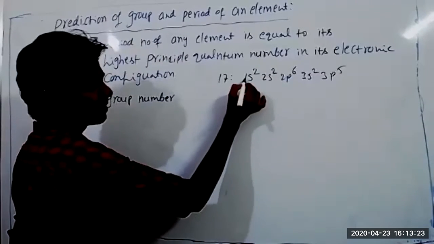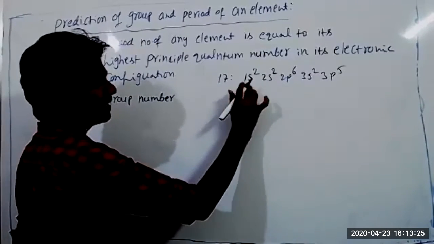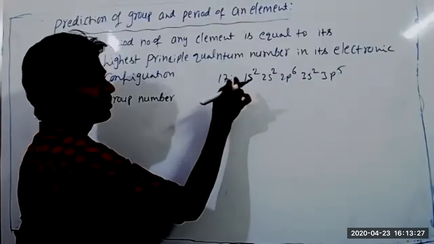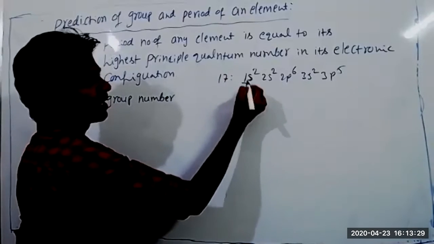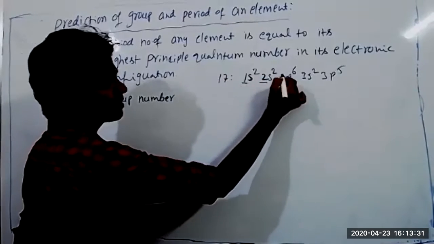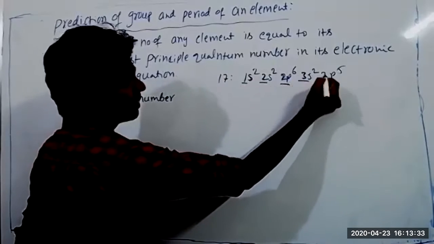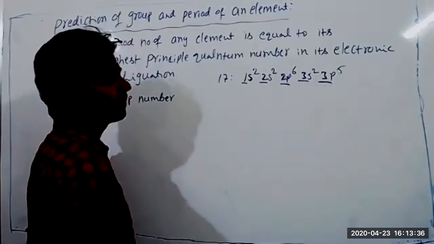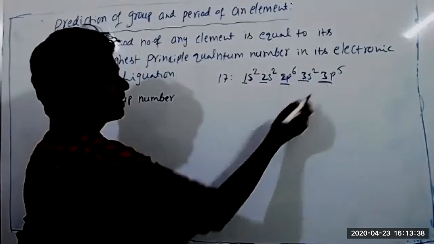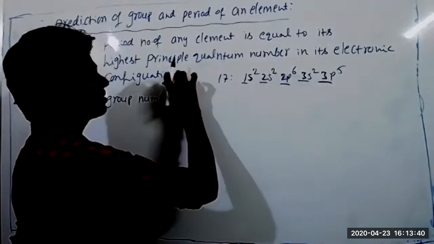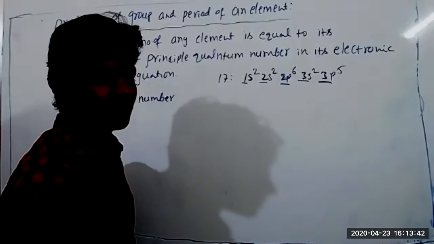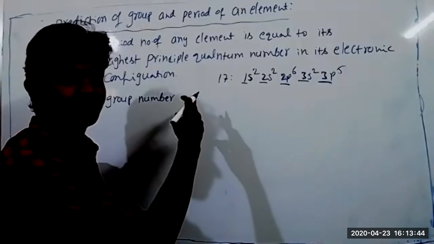The number in front of the orbitals s, p, d refers to its principal quantum number. So this is 1, here 2, here also 2, here 3, here also 3. Which is the biggest number? 3 is the biggest number. So this element belongs to the third period.